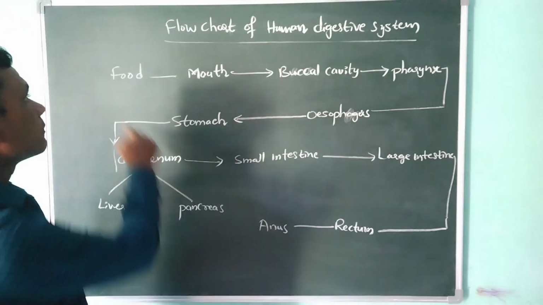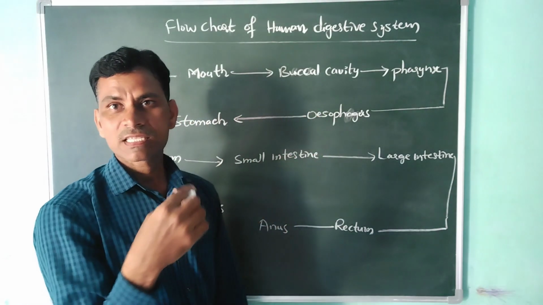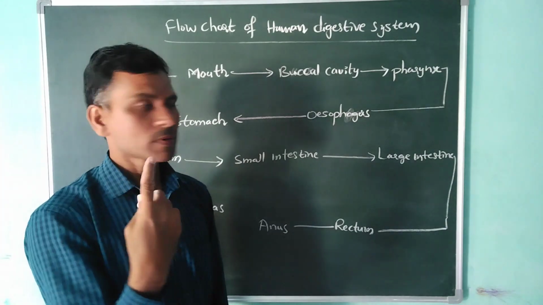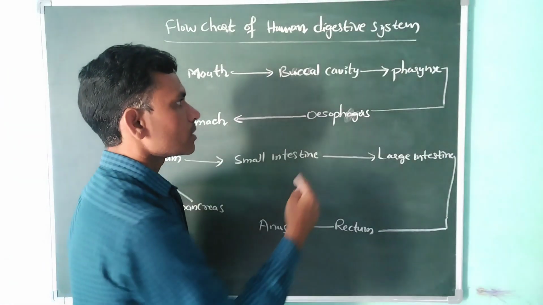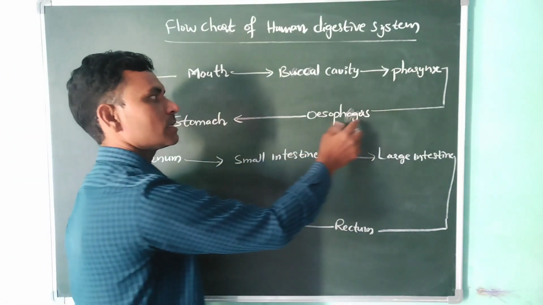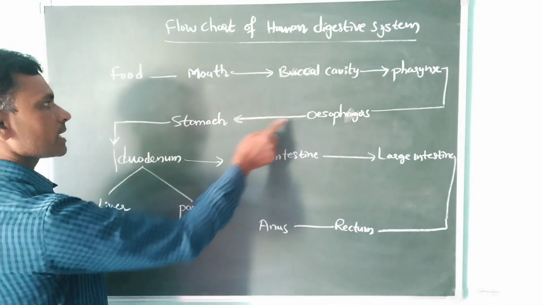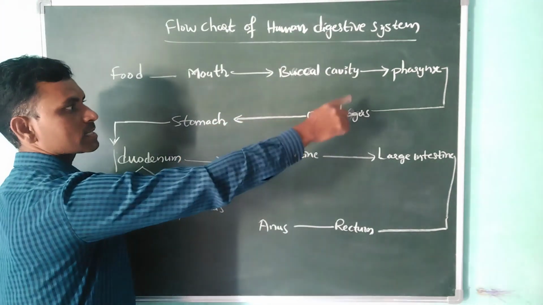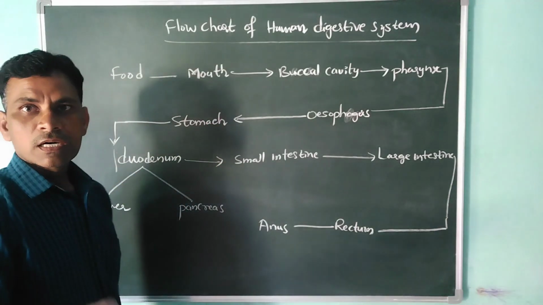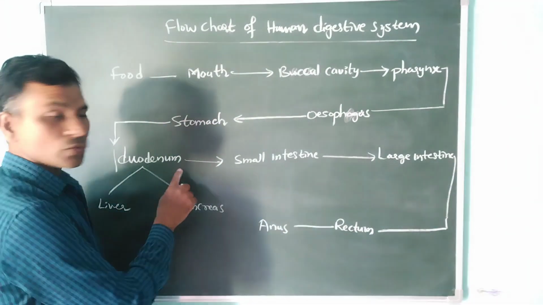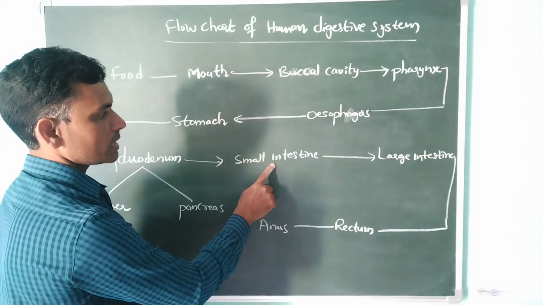Okay, very simple. The food enters through the mouth, into the buccal cavity, the oral cavity where the teeth are. After the buccal cavity, the next part is the pharynx. The pharynx is connected to the food pipe, called the esophagus. One end of the esophagus is connected to the pharynx, and the other end to the stomach. After the stomach, the C-shaped structure is called the duodenum. The duodenum is connected to the small intestine.